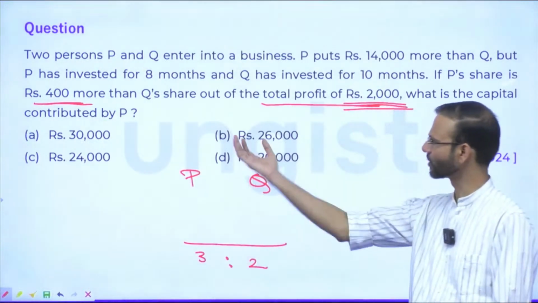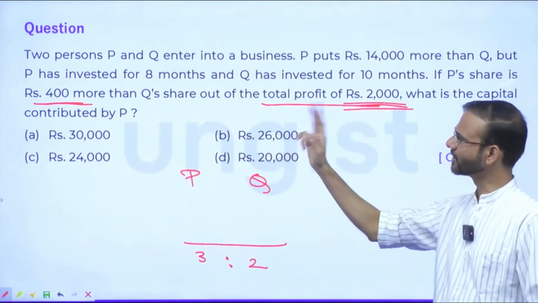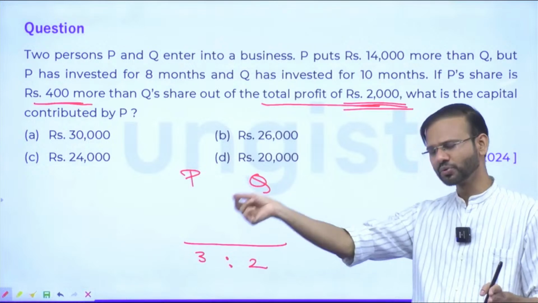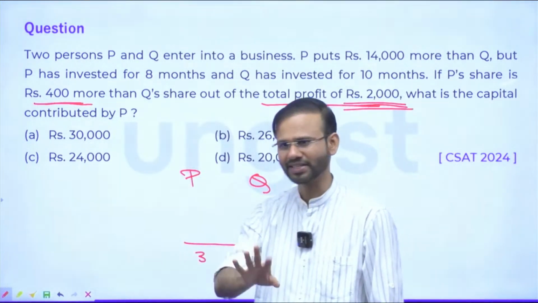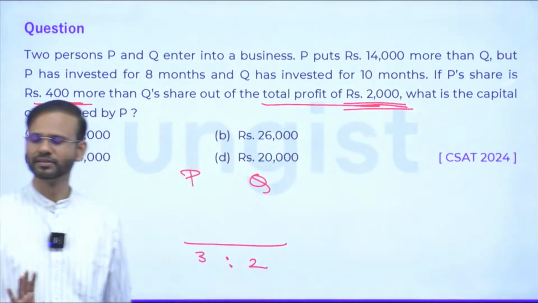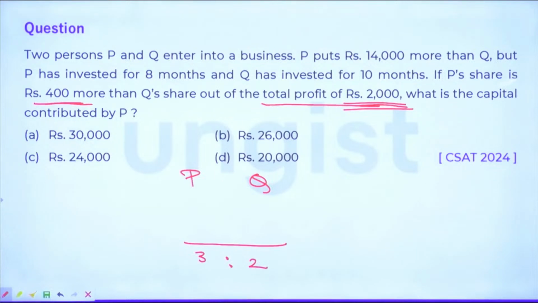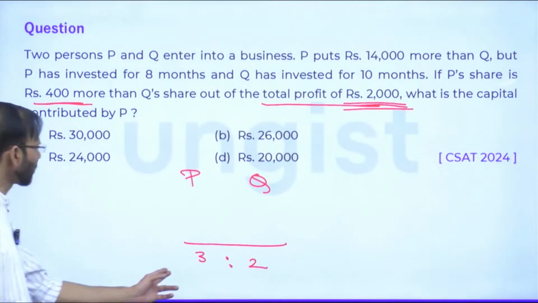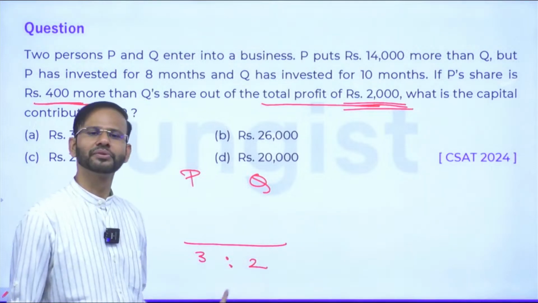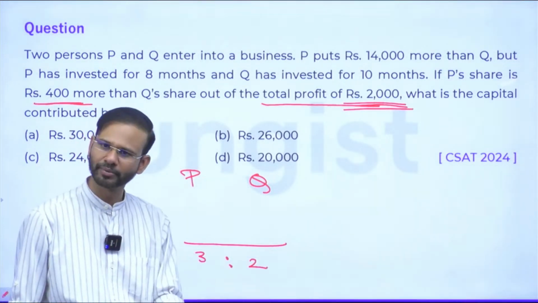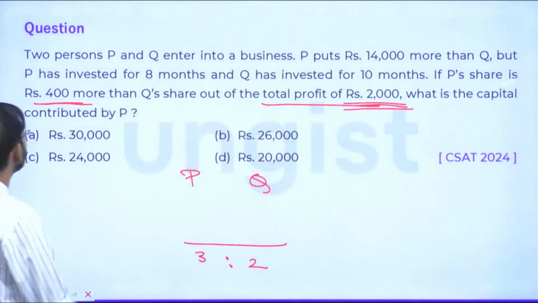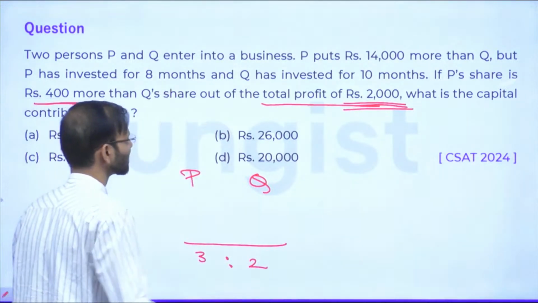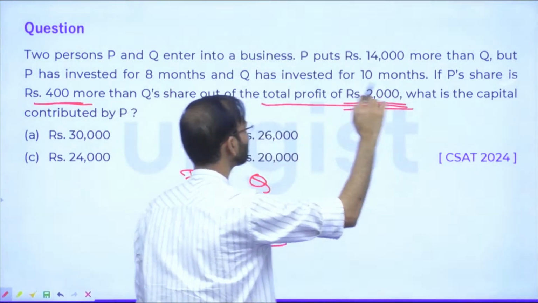So first of all, take 400 with you and divide the rest part equally between them and give 400 to the person who is getting 400 more. That's it. Everybody clear with this? So the ratio of their profit distribution is 3:2. Guys, is it clear? So the profit was divided between them in the ratio 3:2. Correct, everybody?